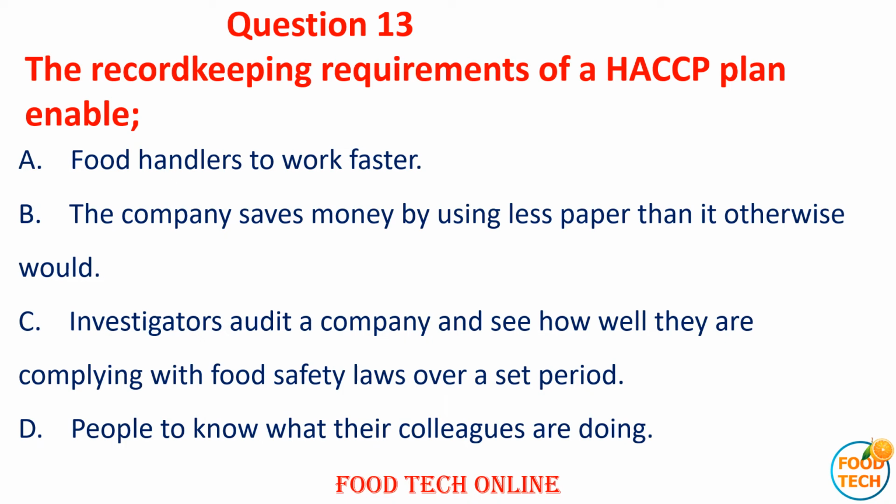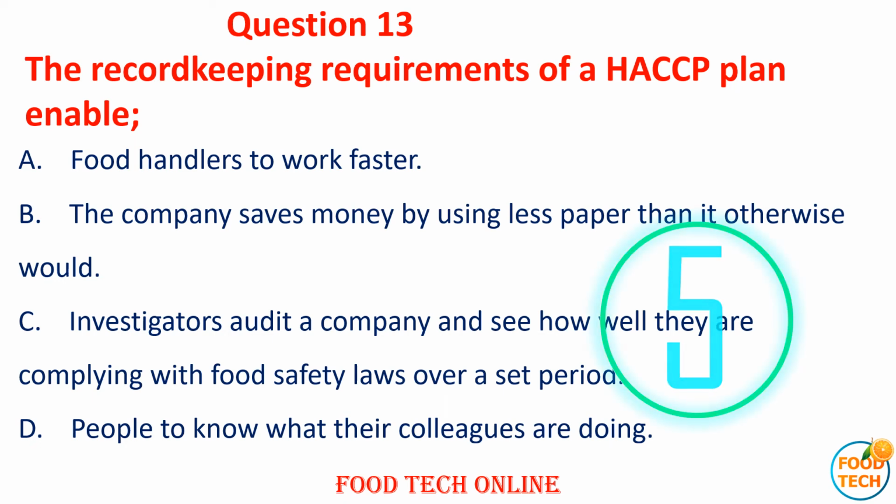C. Investigators to audit the company and see how well they are complying with food safety law over a set period. D. People to know what their colleague is doing. Answer A. Food handlers to work faster.